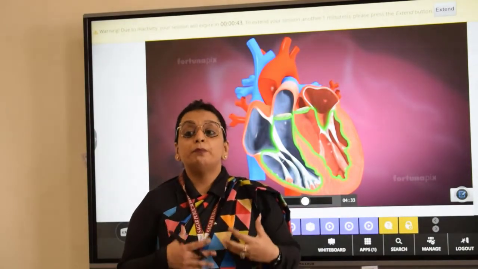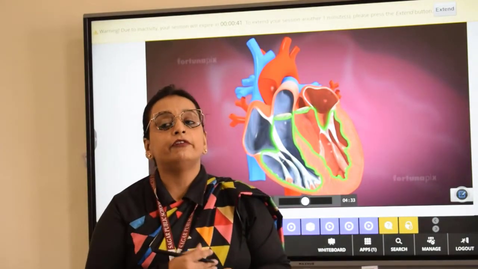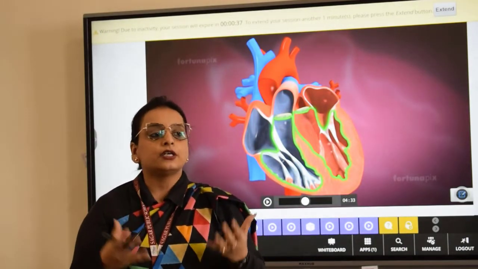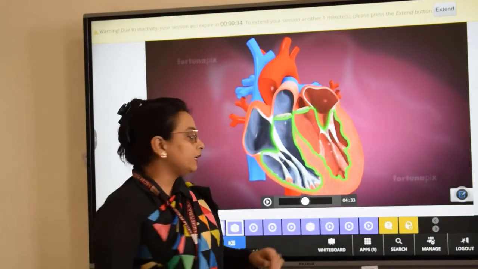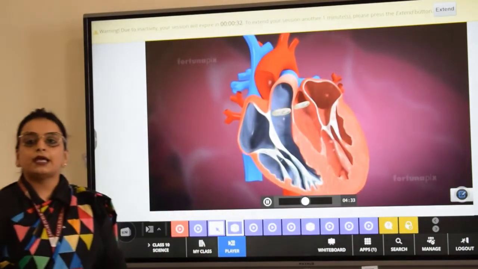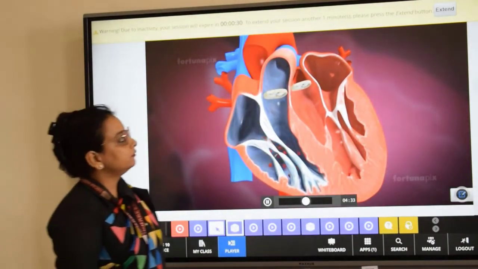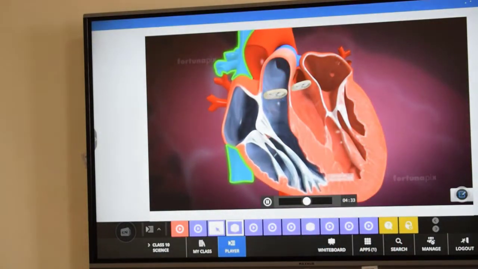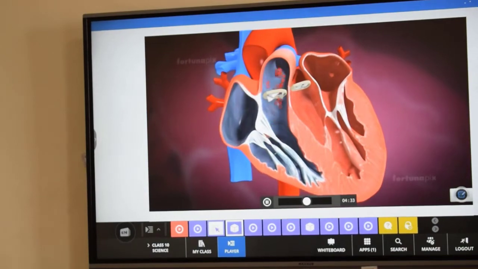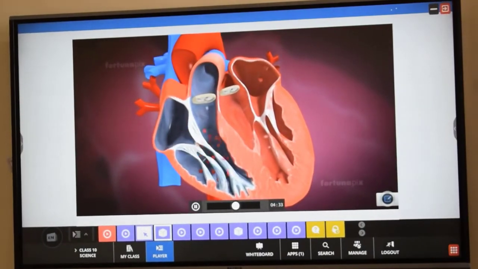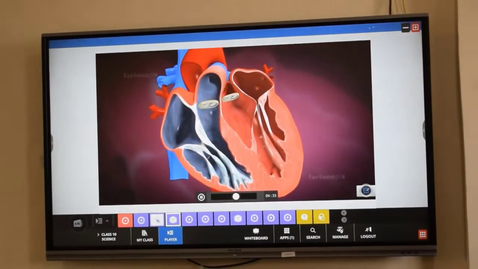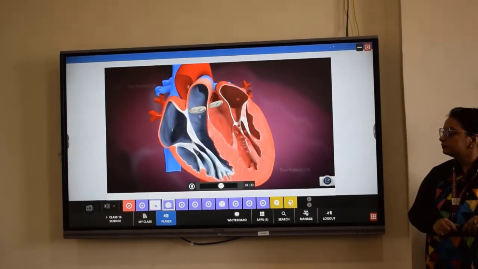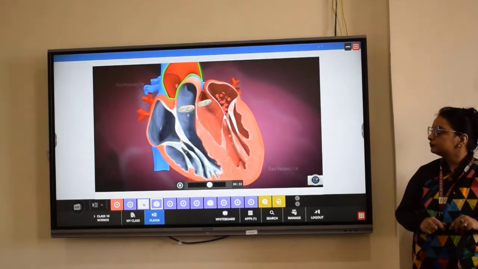Because in order to bear the pressure, because ventricles are every time pumping the blood out from the heart. So to bear that pressure, the ventricles are always provided with thicker walls. Am I clear? The right atrium collects deoxygenated blood from the body via the superior and inferior vena cava and sends it into the right ventricle. The right ventricle pumps it to the lungs. The left atrium collects oxygenated blood from the lungs and sends it to the left ventricle, which pumps it to the body via the aorta.